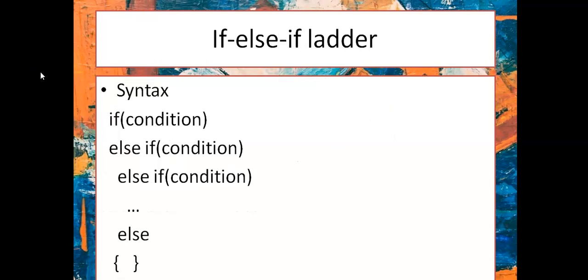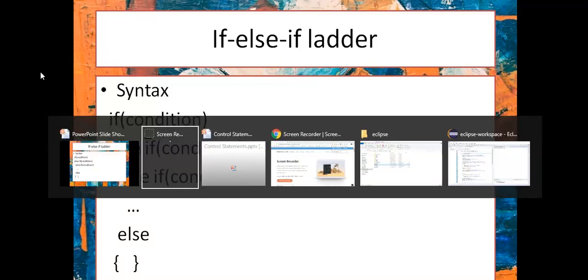Now the next type of if statement is the if else if ladder. This is the syntax which is normally followed: the if condition is followed, else if I can write another condition to be checked, else if another condition to be checked, and then else. This is called an if else if ladder. Now we are going to see the program for the same.